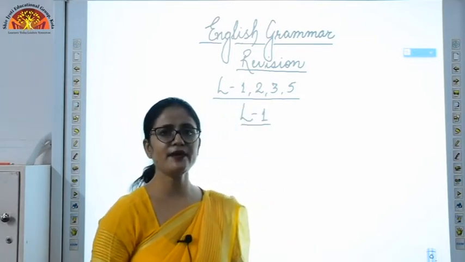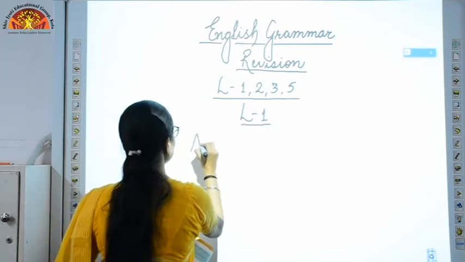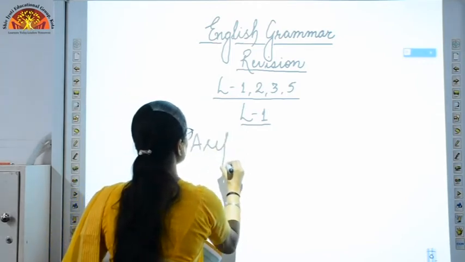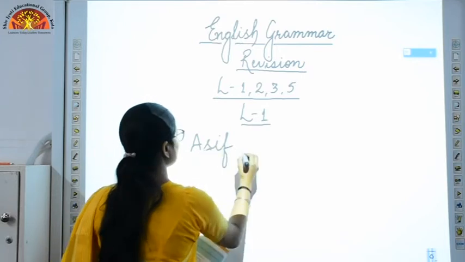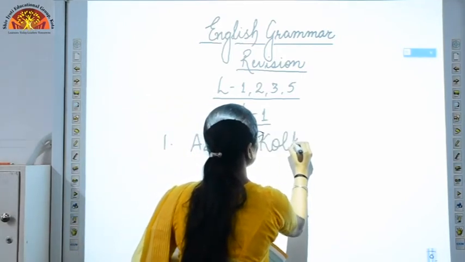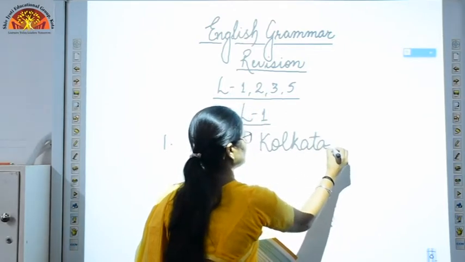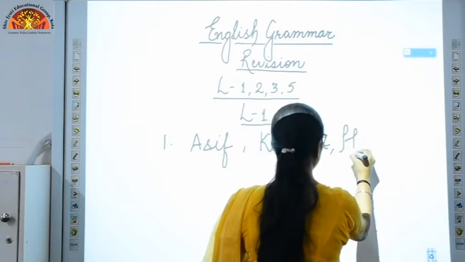You can underline them or you can circle them. So, in the first one, Asif, Kolkata and Howrah Bridge.